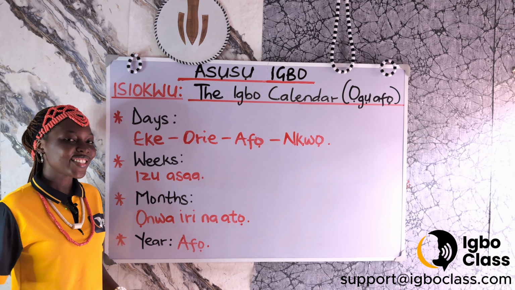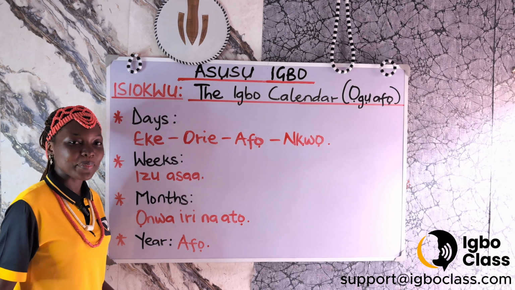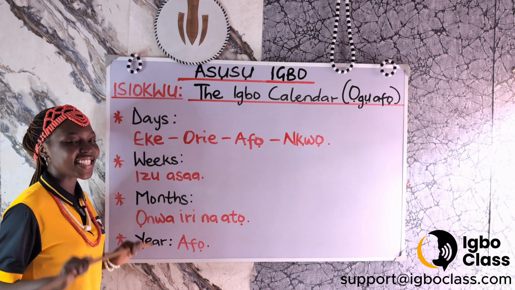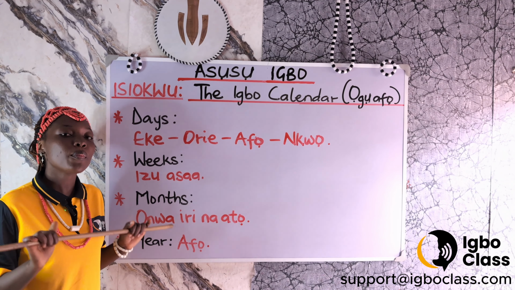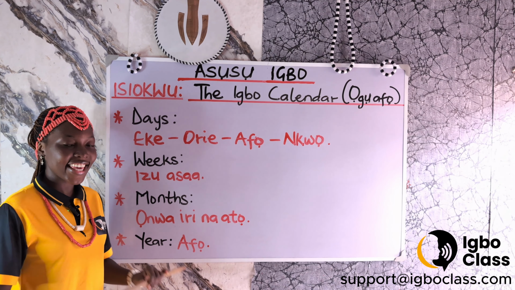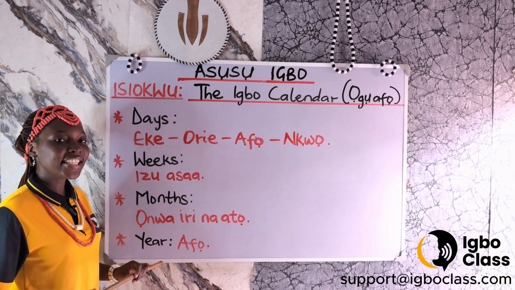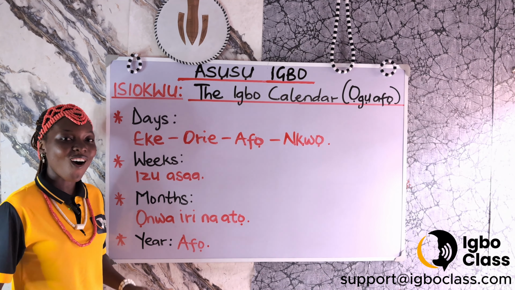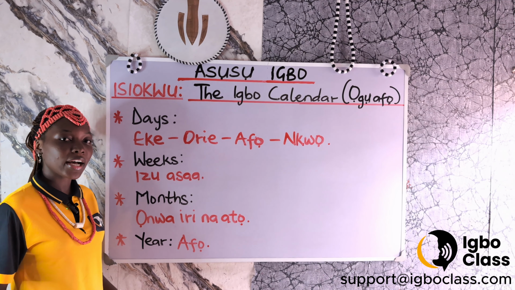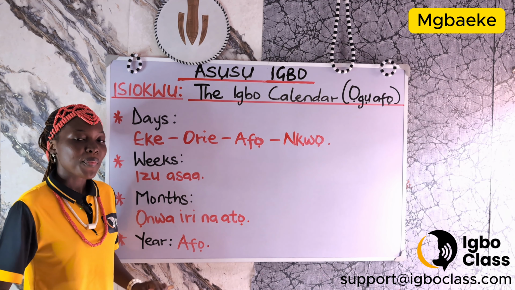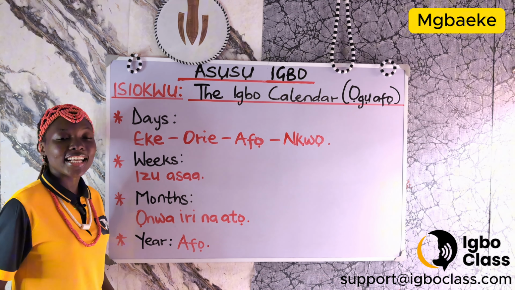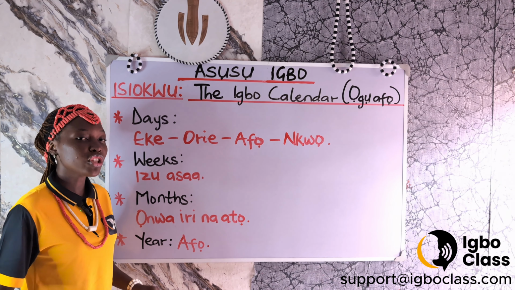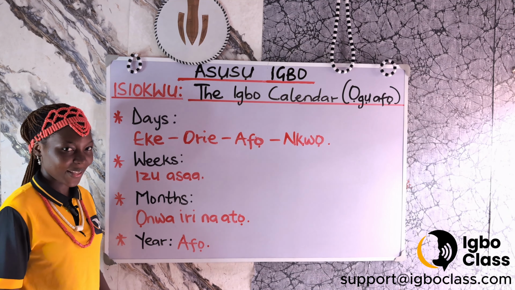Another quick fact. Do you know that people are named after these days? In the sense that if you were born on Eke Day as a man, you'll be named Nweke or Okeke. If you're a woman, you'll be named Mbeke. Now, Mbeke is not an archaic name or a name for ugly persons. No, it is a female name given to people born on Eke Day.